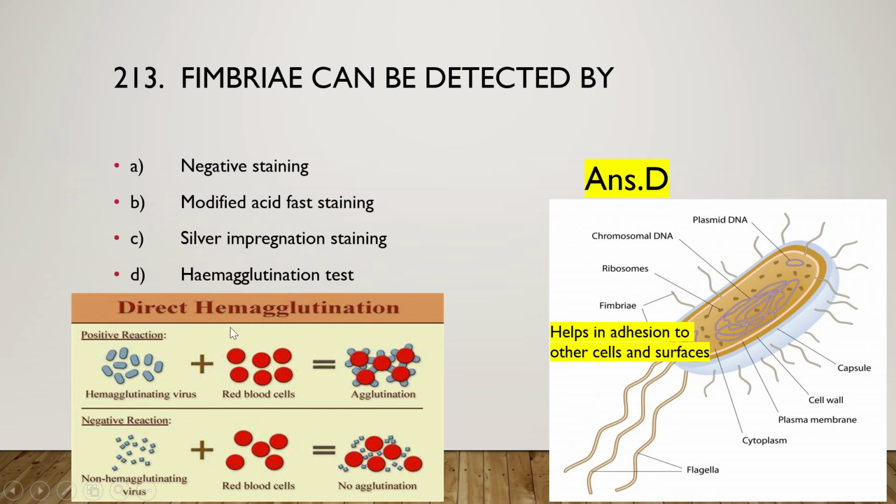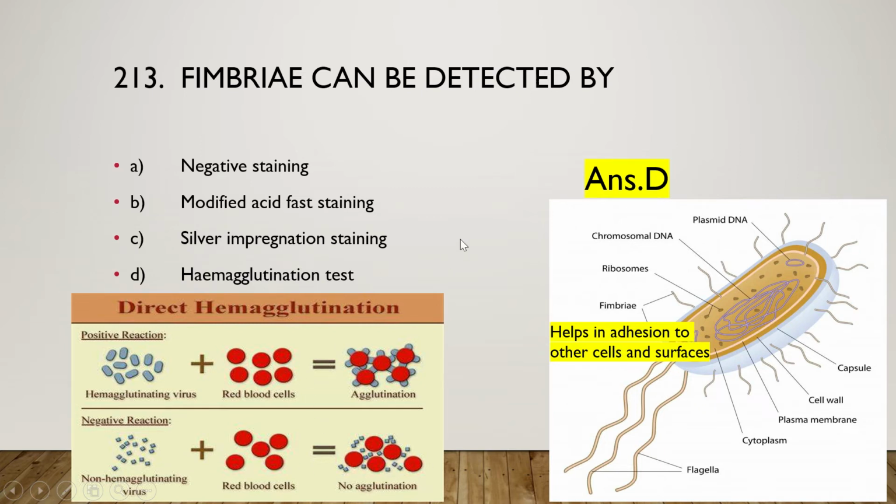This is the hemagglutination test, where hemagglutinin virus or hemagglutinin bacteria react with the red blood cell and agglutination occurs. In a negative reaction, non-hemagglutinin virus or non-hemagglutinin bacteria cannot attach to or react with the red blood cell, so no agglutination is done.